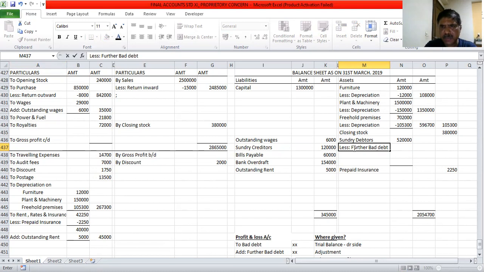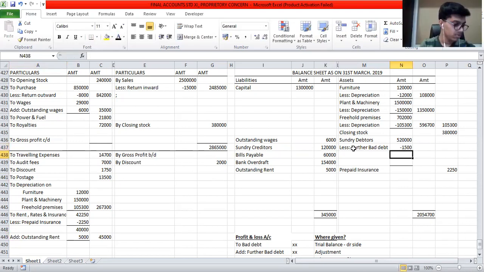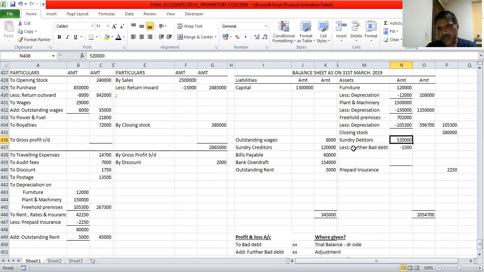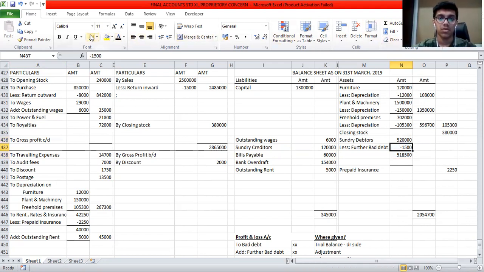How much is the further bad debt? Look at the question. That is 1,500. Can you see that? Yes, sir. 1,500, that I have to minus from 5,20,000. Minus 1,500 from 5,20,000, that is 5,18,500. Can you see that? Yes, sir.